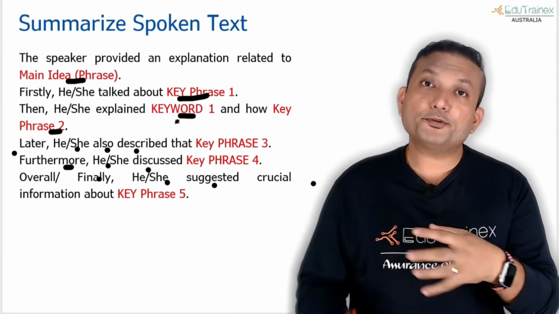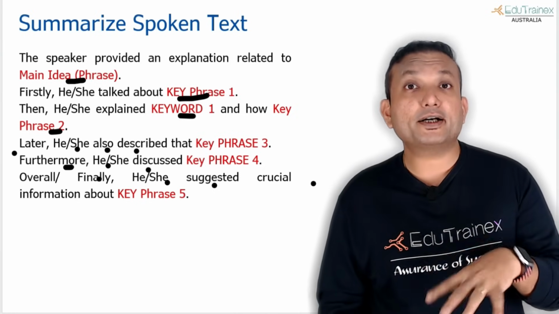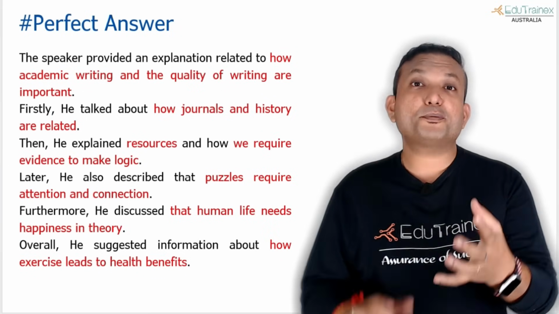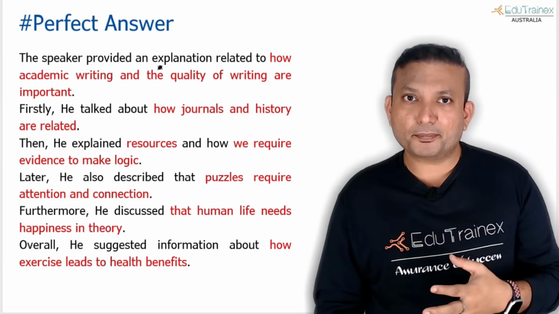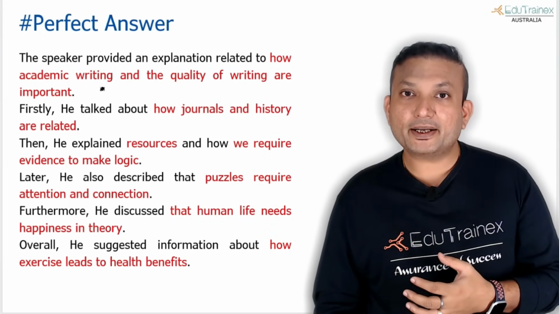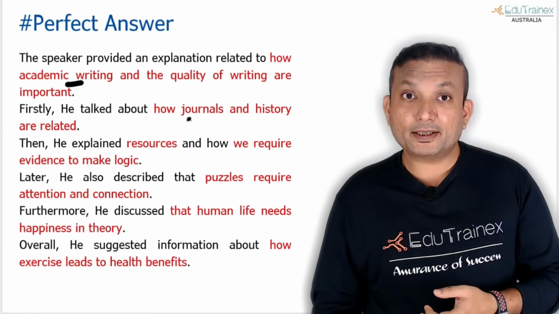And in that video, we have demonstrated equally well how this core and everything you get if you know what kind of phrases you write. Again, subject verb object concept helps a lot in this. So you see the full-fledged example. Speaker provided an explanation related to how academic writing and quality of writing are important. This was picked up from the first part. And then we just put how journals, history are related.